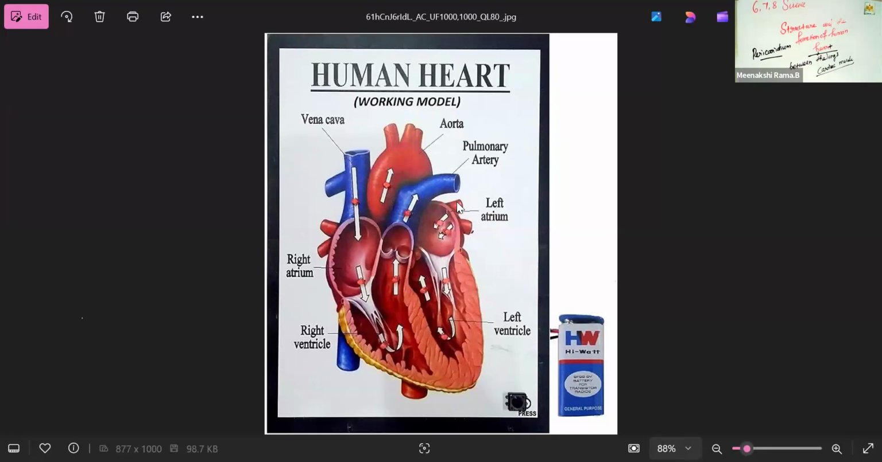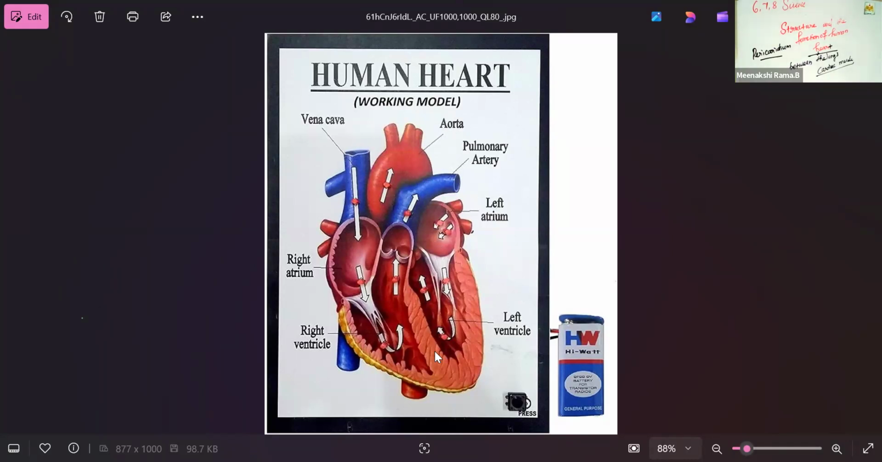So the right atrium receives the deoxygenated blood from the different parts of our body. Pulmonary veins contain the oxygenated blood and bring it to the left atrium from the lungs. The lungs supply the oxygenated blood. And the left and right ventricles have thick walls because the ventricles pump the blood. So the ventricle parts pump the blood, so they have that thick wall.